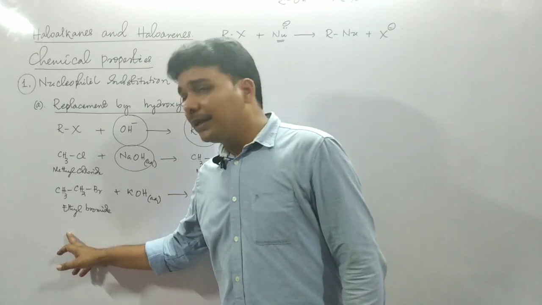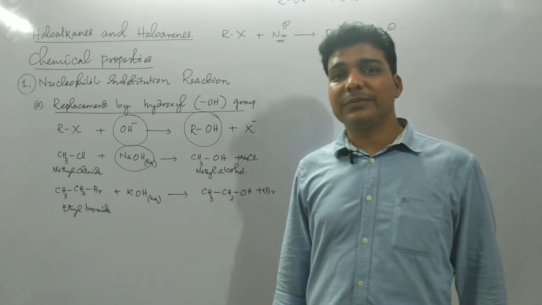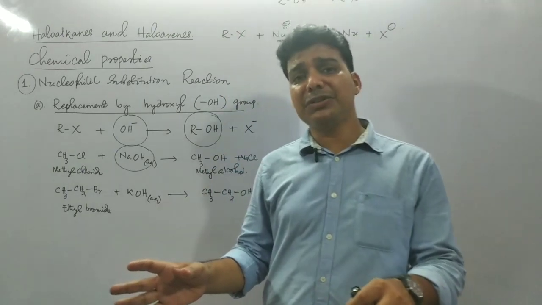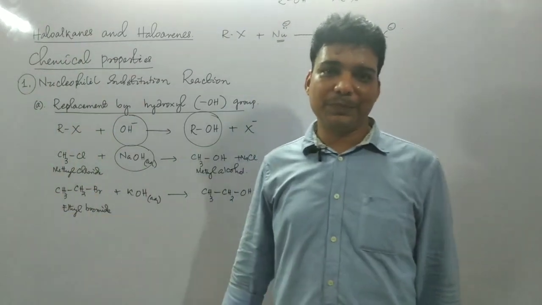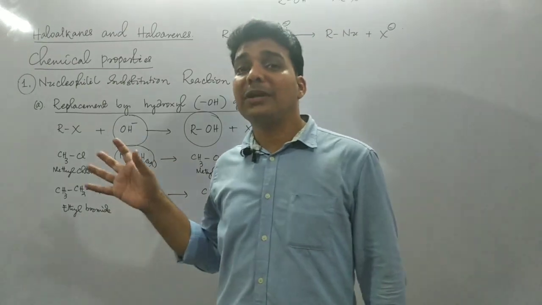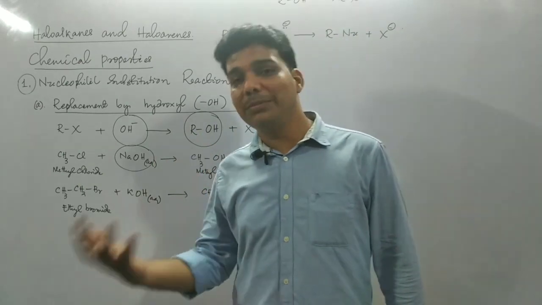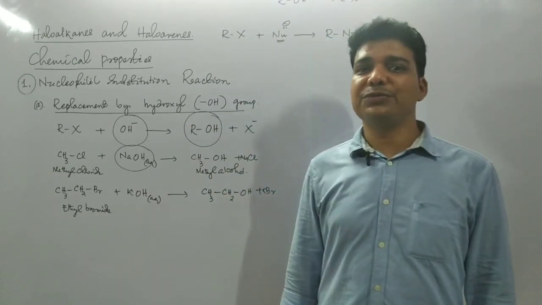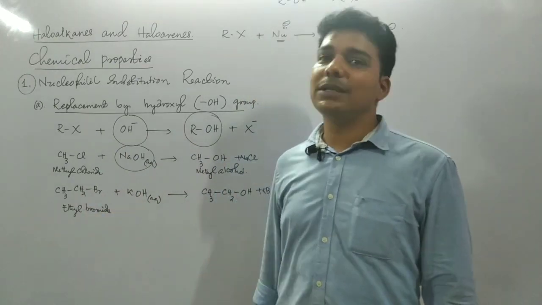And if we take tertiary alkyl halide, then predominantly elimination reaction will occur where alkene would be the product. We cannot get a prominent amount of our desired product, alcohol. Maximum amount of alkenes will be formed. That is simply due to the elimination reaction, which is favored for tertiary alkyl halides.